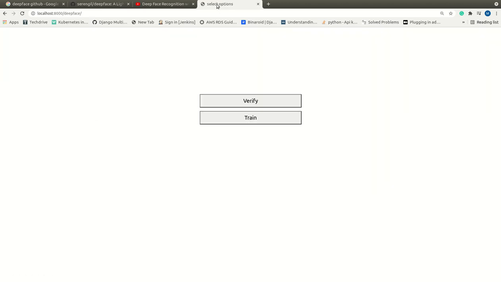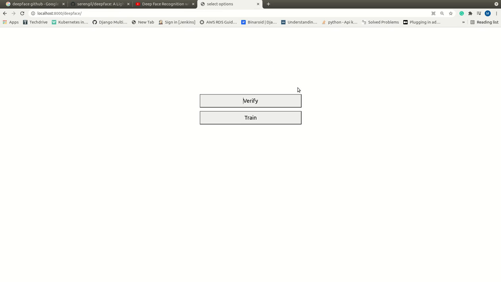So this is the first screen of the application. The main goal of this application is to explain DeepFace and how easily we can train and recognize. I didn't work much on the UI part.